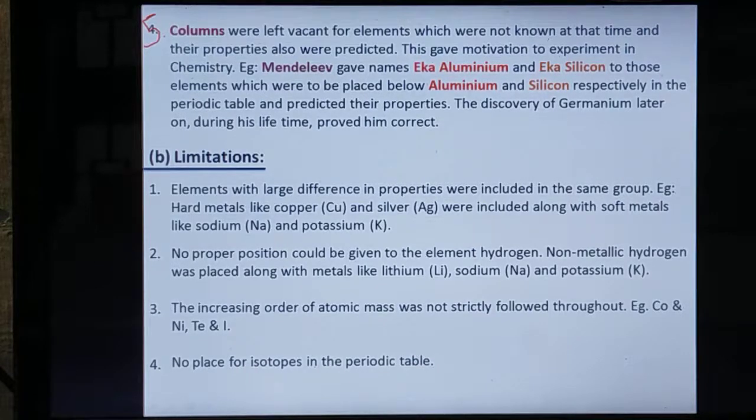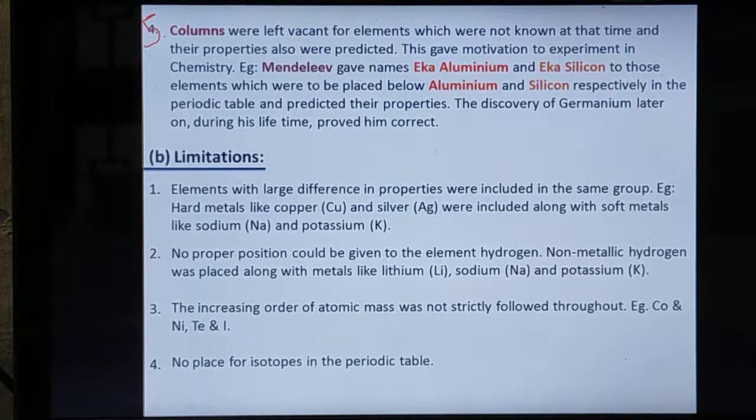By the time of Mendeleev, certain elements had not been discovered, but he cleverly left places for them. Later on, such elements having the predicted properties could be placed over there. So cleverly he left the places in his periodic table.